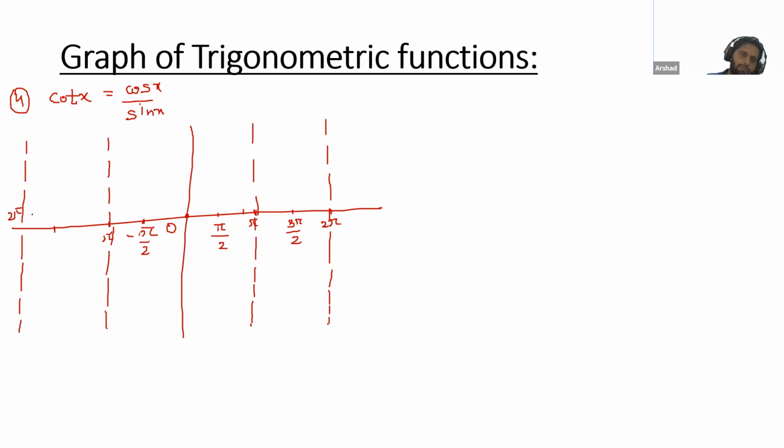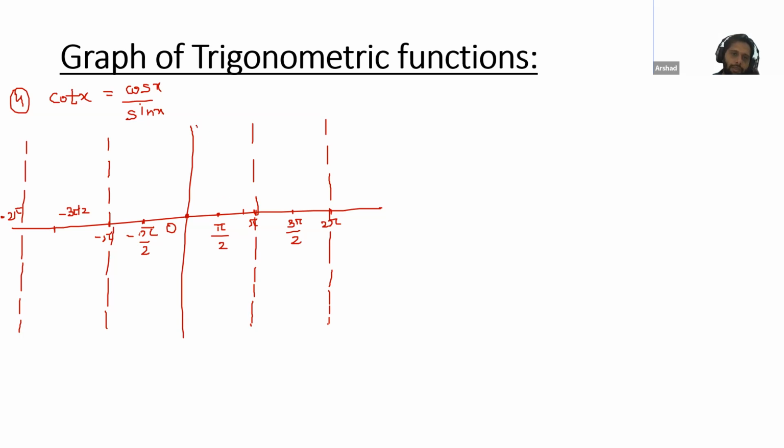Sorry, this is minus 2 pi. This is minus 3 pi by 2 and this is minus pi. Okay, so what's the value of cot pi by 2? Cot pi by 2 is 0.